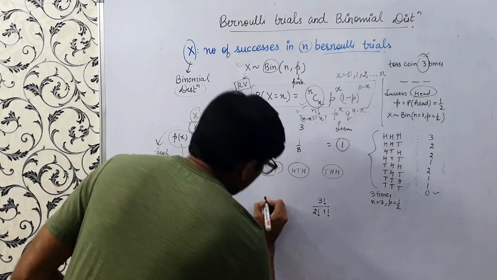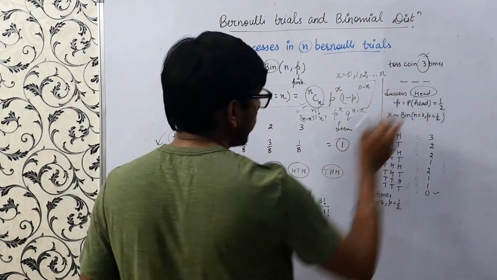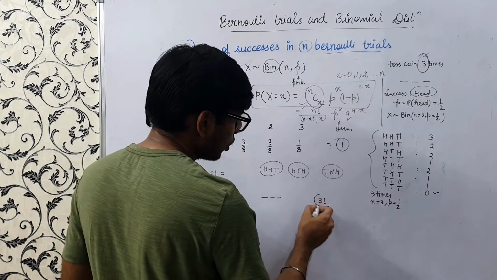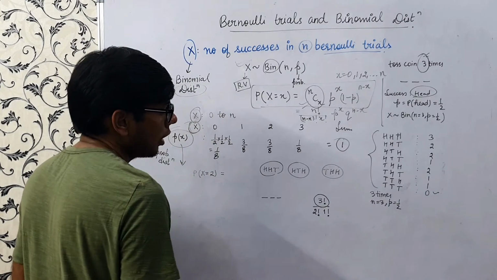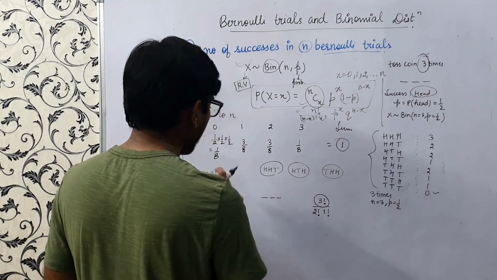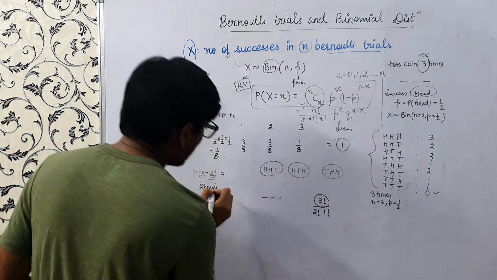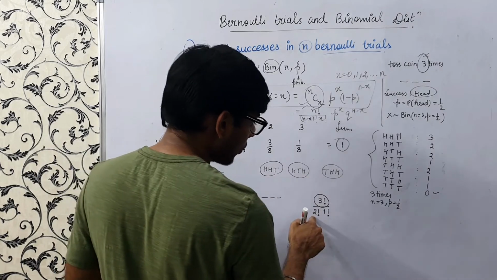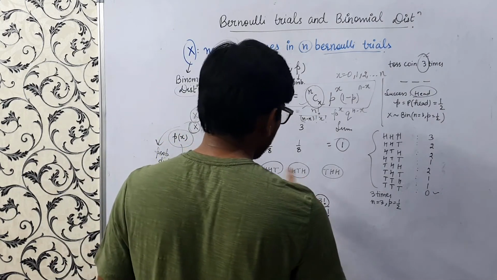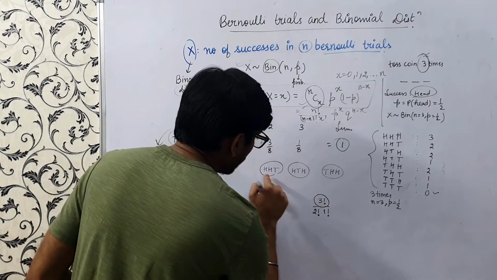So suppose we have tossed a coin 3 times. So we have to arrange heads and tails here. In total, 3 factorial ways we can arrange them, right? But now we know that there will be 2 heads, so there will be a repetition of 2 heads. That's why we are dividing it by 2 factorial, and we are dividing by 1 factorial because there will be 1 tail.